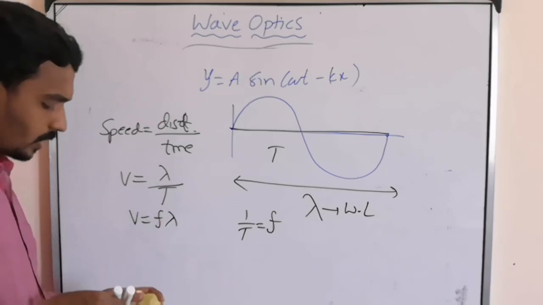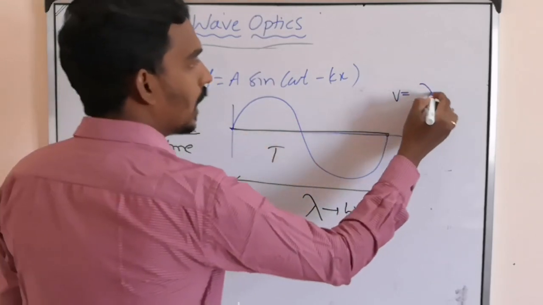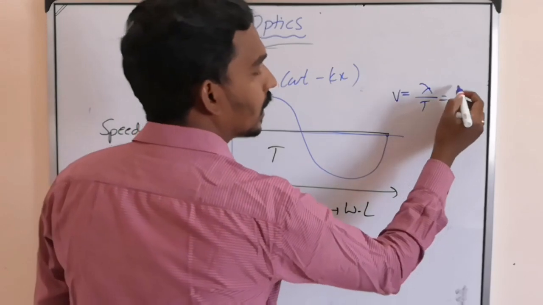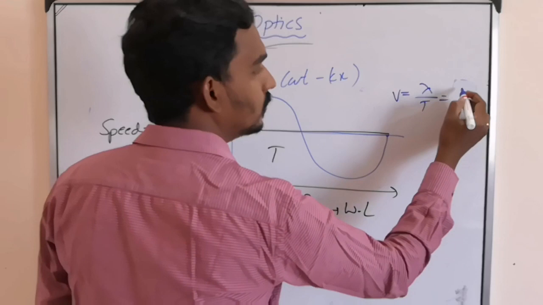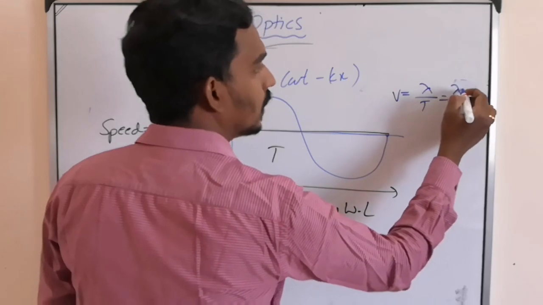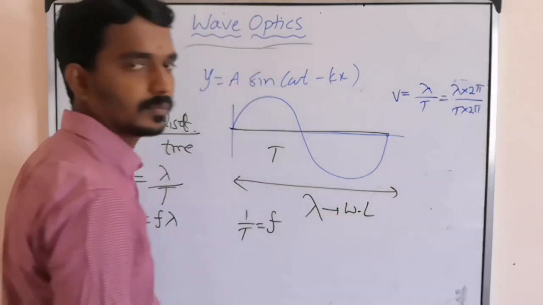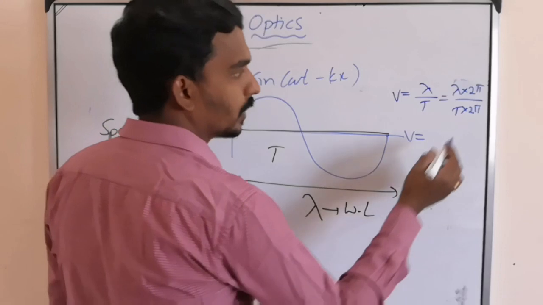Or else, the same thing you can also write like this. Speed equal to lambda by T. And I will write it like lambda into 2 pi by T into 2 pi. I multiplied and divided with 2 pi.